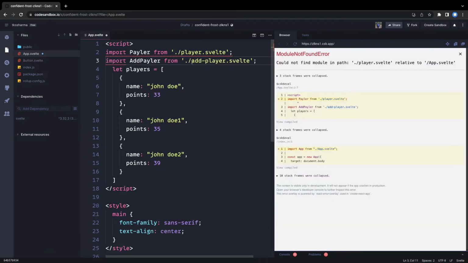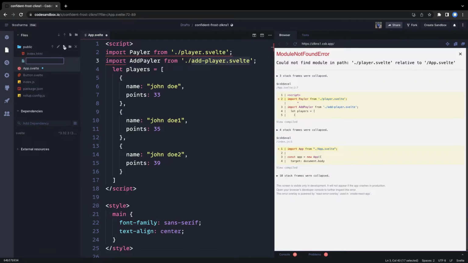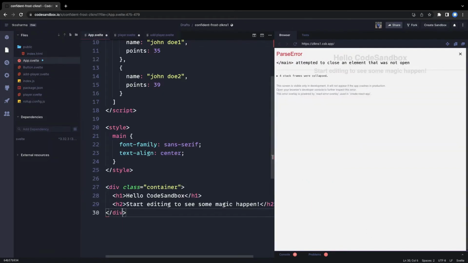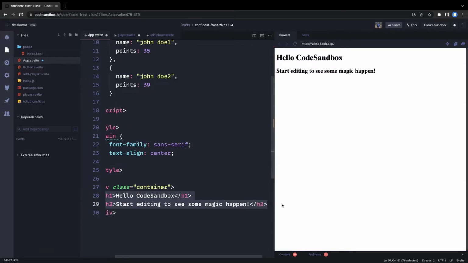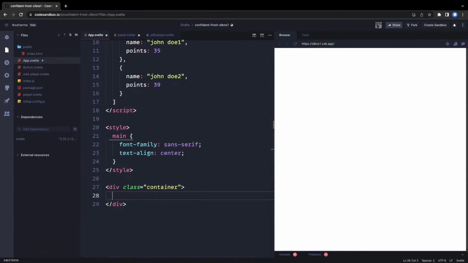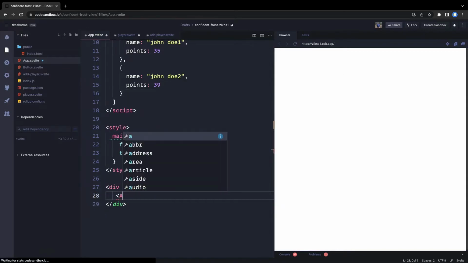And we can create these two files with just empty data for now.